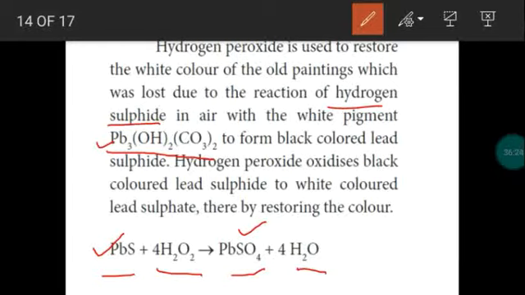Hydrogen peroxide loses an oxygen, so it undergoes reduction, but it induces oxidation on lead sulfide. Right? Oxygen is added to lead sulfide, an oxidation process induced by hydrogen peroxide. So the role of hydrogen peroxide here is oxidizing agent. So this is an important 2 mark question.